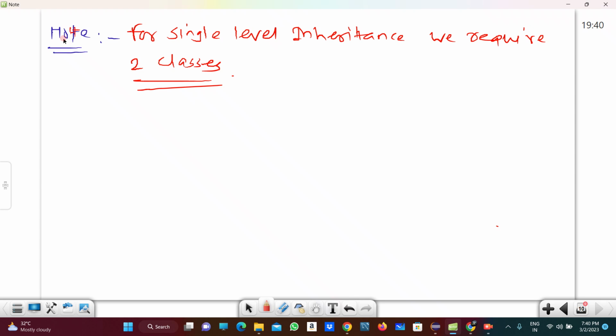There is one superclass and one subclass, right? So this is the father, the superclass, and the son is the subclass, right? So the son is acquiring the properties of the father. So here two classes are required, and this is mandatory while doing single level inheritance, right? So this is nothing but single level inheritance. Okay, so let's discuss the program regarding single level inheritance.